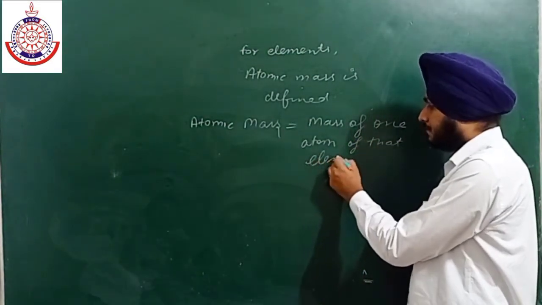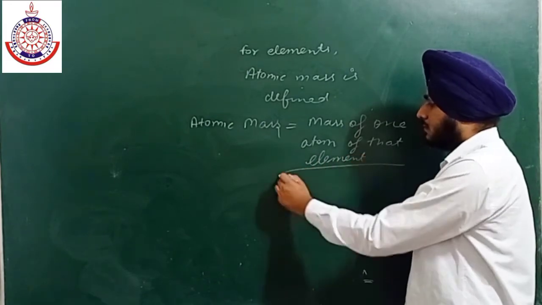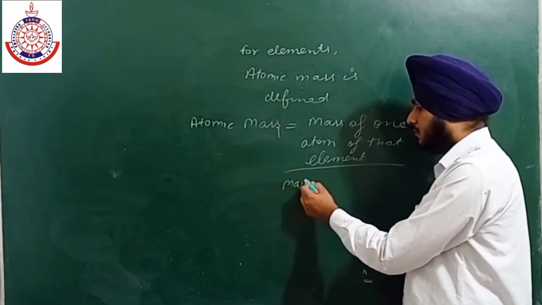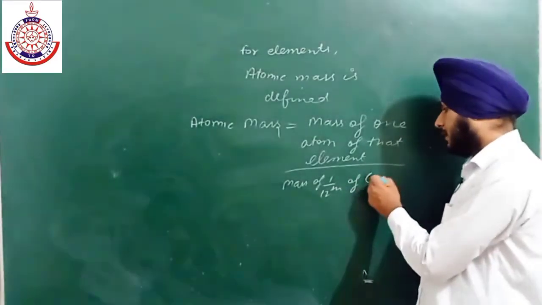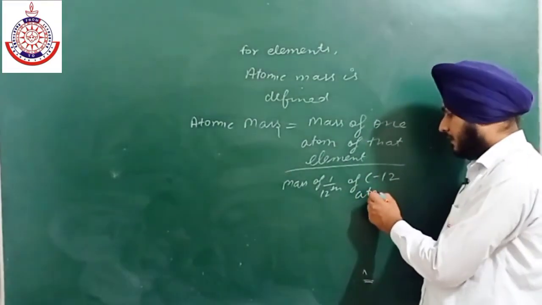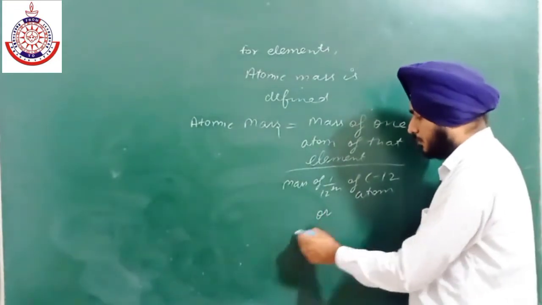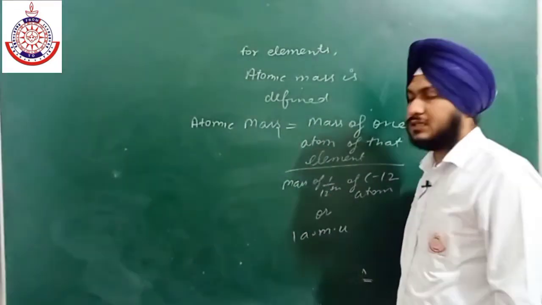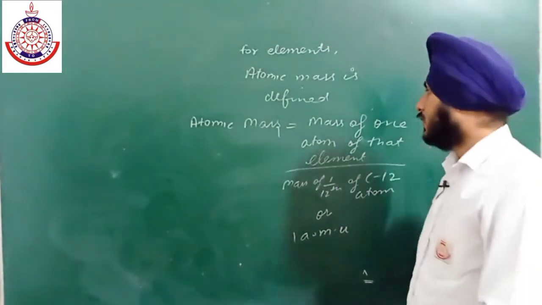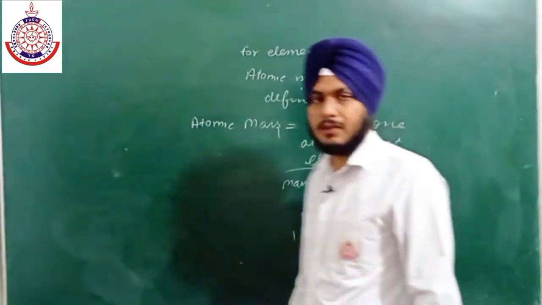divided by the mass of 1/12 of a carbon-12 atom, ठीक है, which is also known as 1 AMU, 1 atomic mass unit. Okay, so this is the definition of atomic mass. What is the unit of atomic mass then?